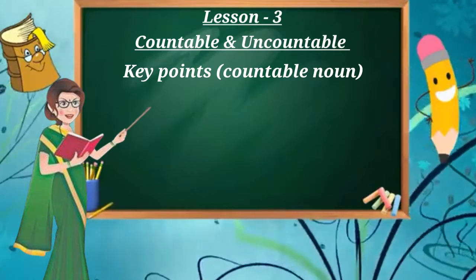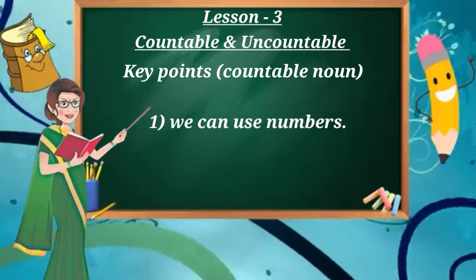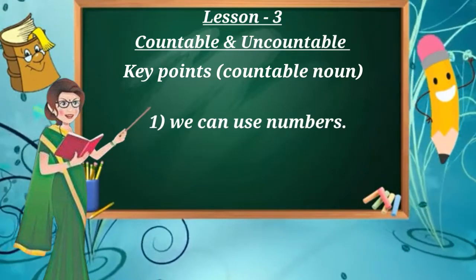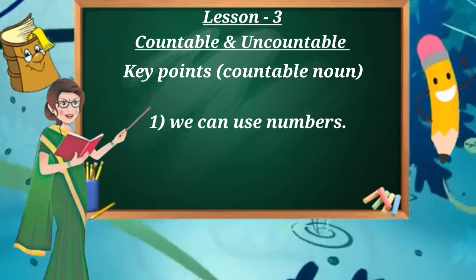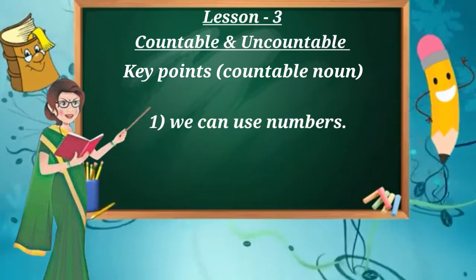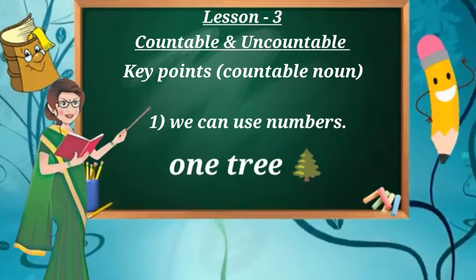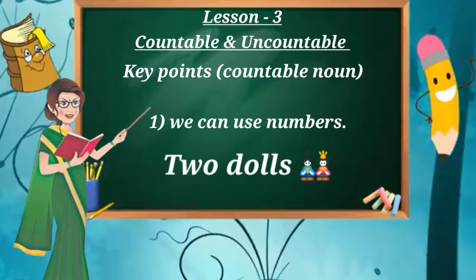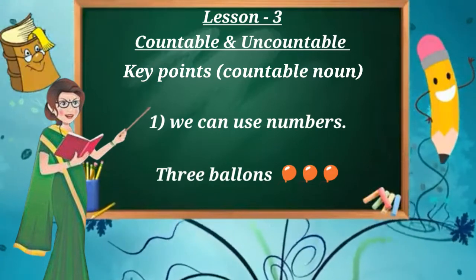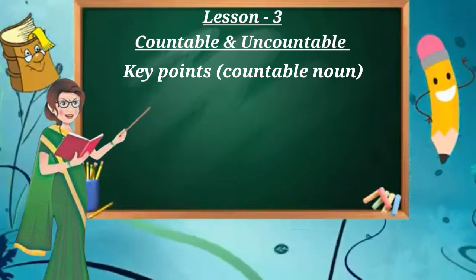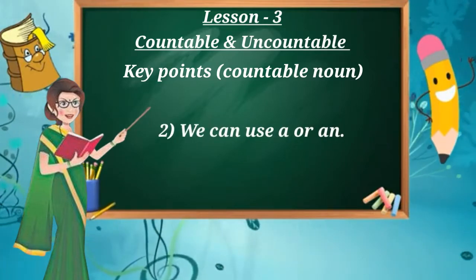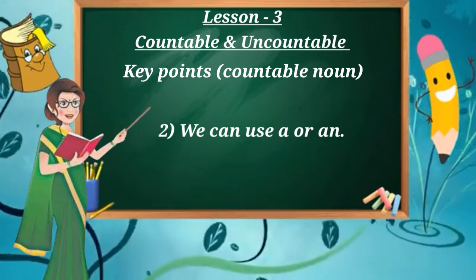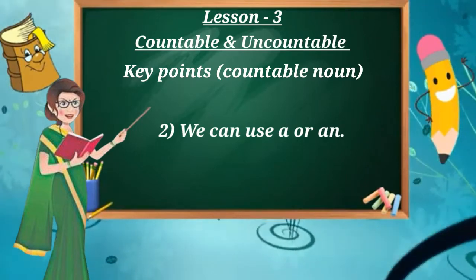So the first one, for countable noun, we can use numbers. Like we can say 1 tree, 2 dolls, 3 balloons, etc. Next point, we can use a or an before the countable noun. We have already learned about a or an.